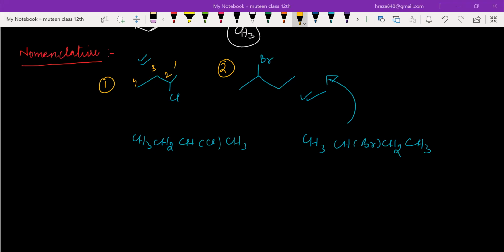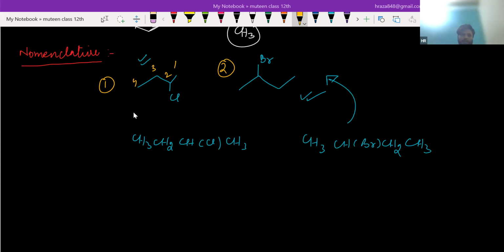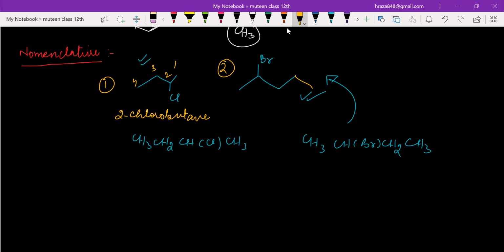No, it will be 2-chlorobutane. Sorry, butane. So its name will be 2-chlorobutane, because everywhere is a single bond. Now can you name this? I just draw another line. One, two, three, four. It will be 2-bromopentane.